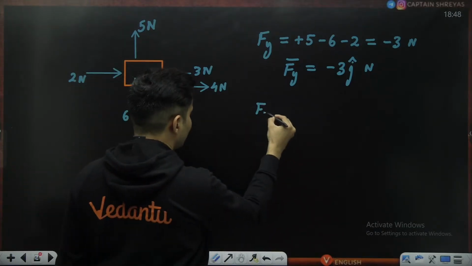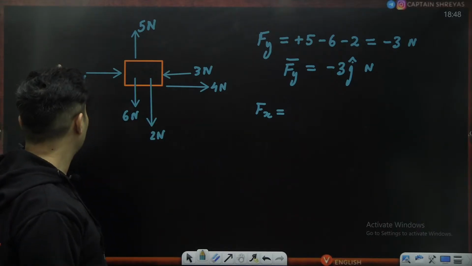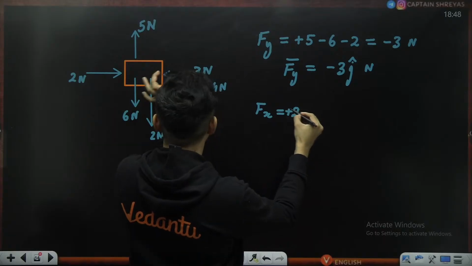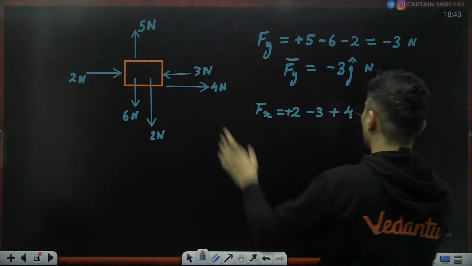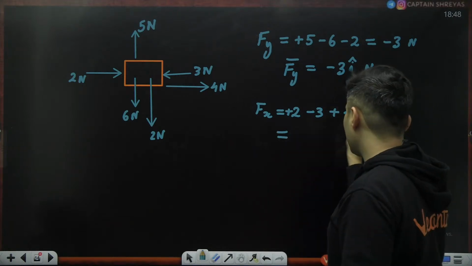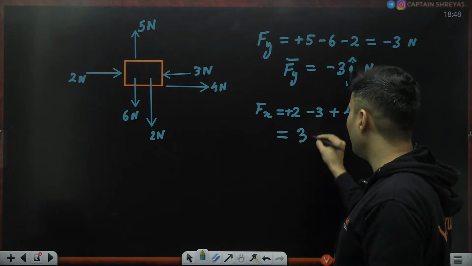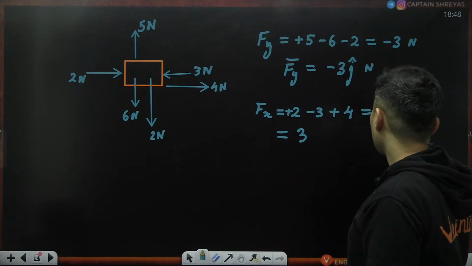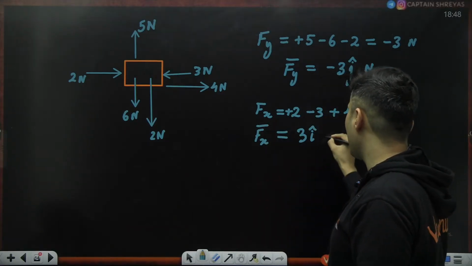Similarly, if somebody asks me what is happening in x, right side is positive, left side is negative. 2 Newton is in the x direction, so plus 2. 3 is opposite, so minus 3. 4 is in the positive, so plus 4. 2 plus 4 is 6. 6 minus 3 is again 3. So this is just going to be 3 Newton. But if you ask me what is Fx bar, I will say it is 3 I cap Newton.